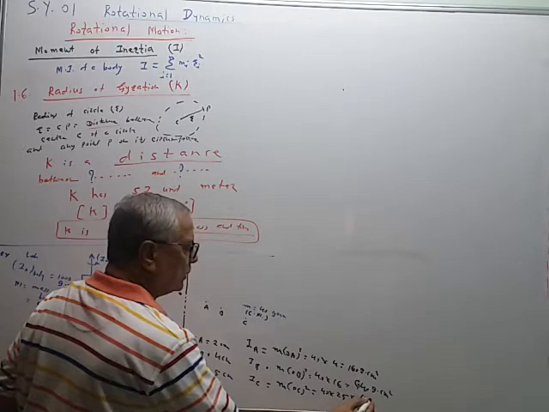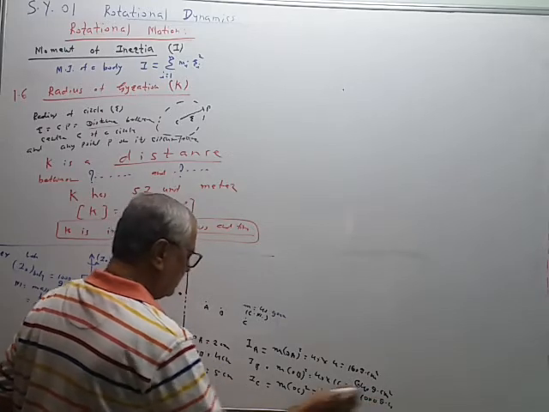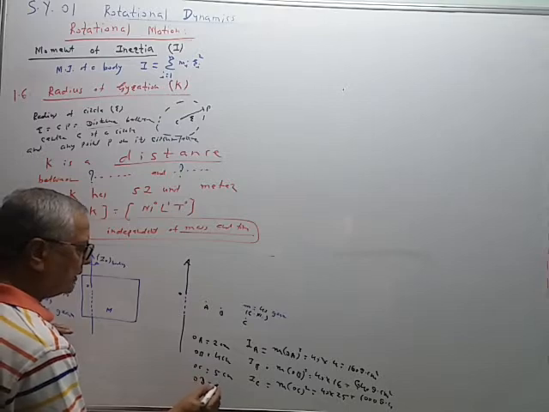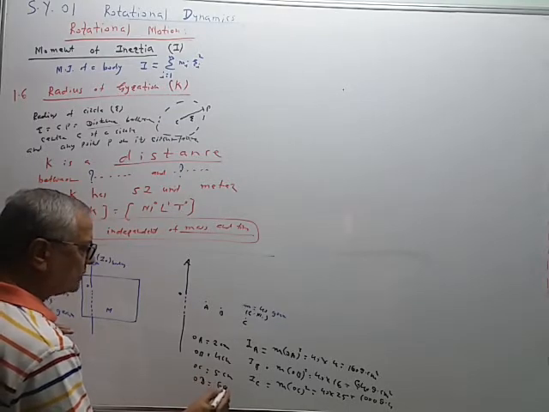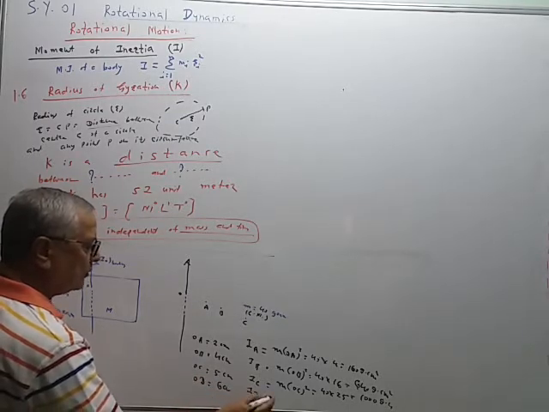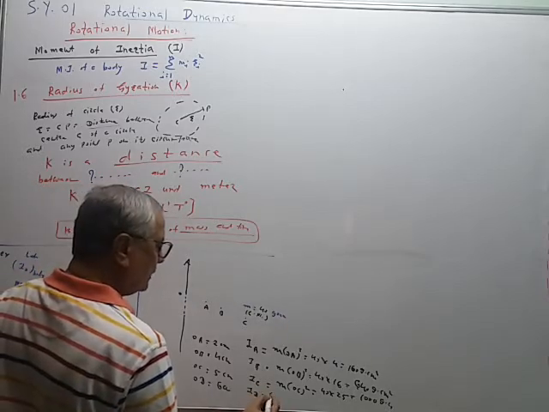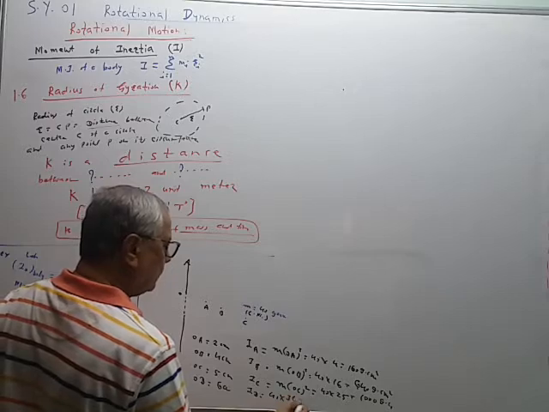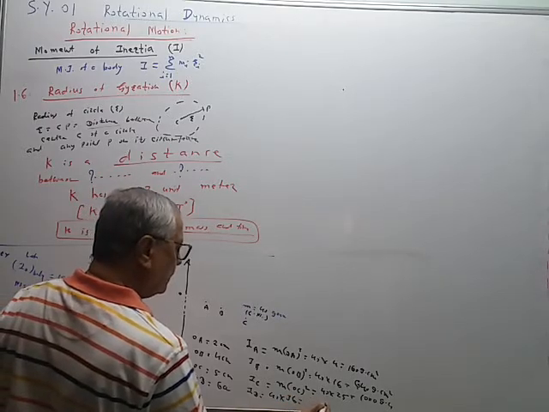So this is equal to 1000 gram centimeter square. Now if this particle is kept at point D, so that OD is equal to 6 centimeter, then I_D is equal to mass. Directly I will give 40 multiplied by 36.